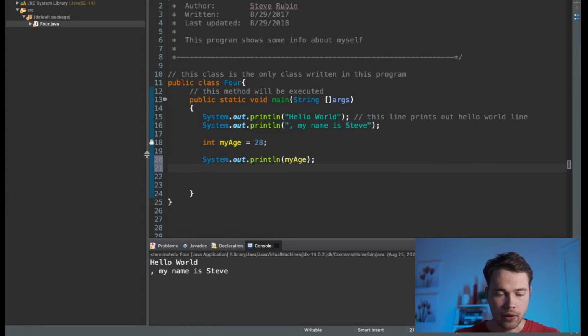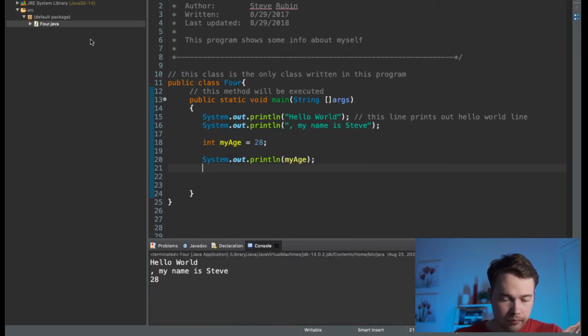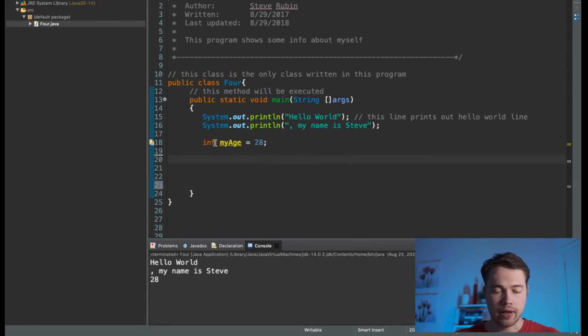Okay, and now you see this thing disappeared. It's not underlining anything anywhere, because now I created a variable and then I used it later for my purpose. I printed out my age, and now if I click run, okay, hello, my name is Steve, 28. There is no underlining, no marks. Java is now happy with this. But even if that was not there, it would still underline it. It's still a warning, not an error. It will still work, it just wouldn't do anything. You created the variable, but you didn't use it.